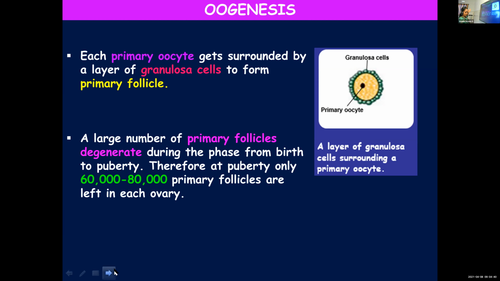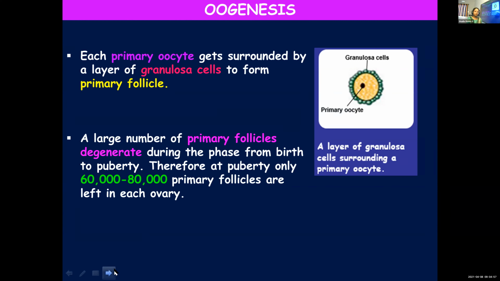From millions, it will get reduced to thousands. Thousands means 60,000 to 80,000 primary follicles only will remain in each ovary by the time the girl reaches puberty.